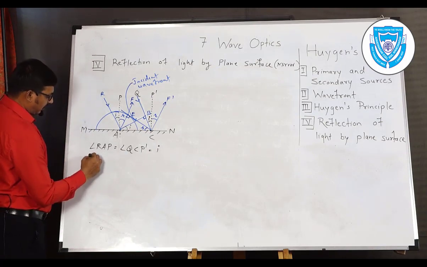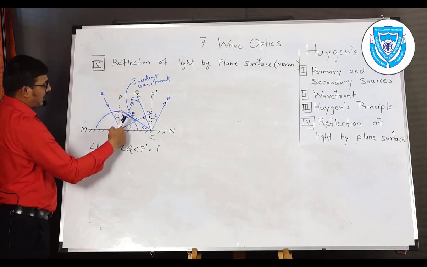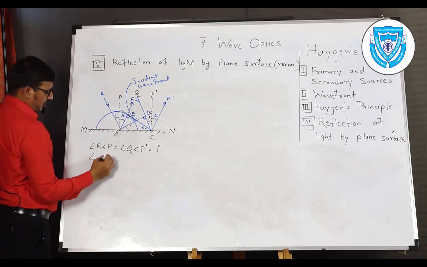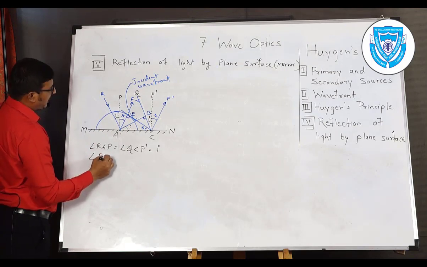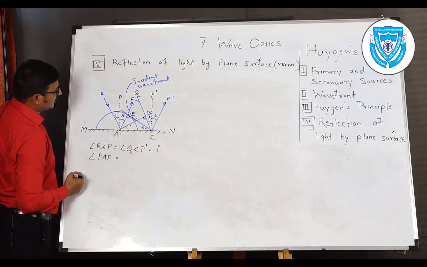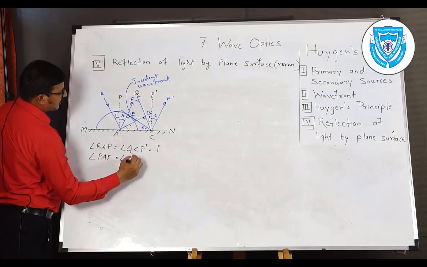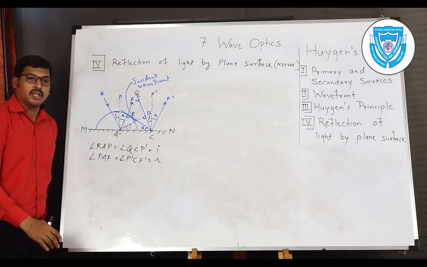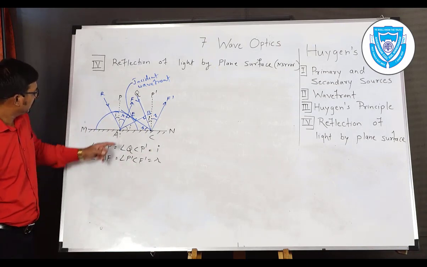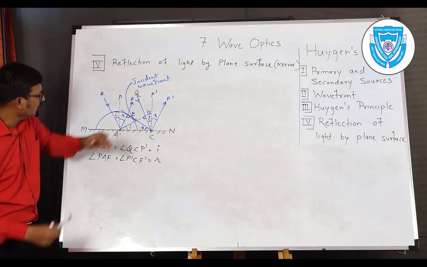Similarly, the angle of reflection, the angle between the normal and the reflected ray, PAF, that is equal to angle P'CF', that is equal to R. Again we have the geometry of the figure. This angle is equal to I and this angle is equal to R.